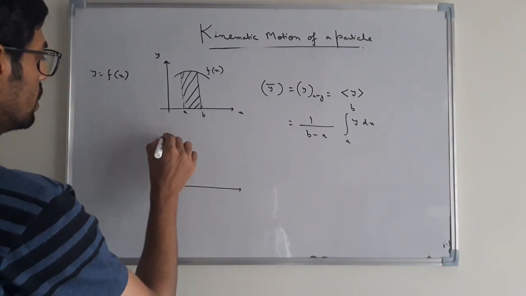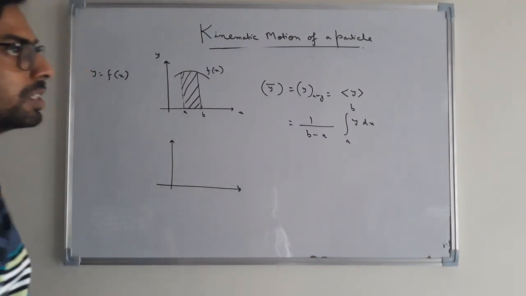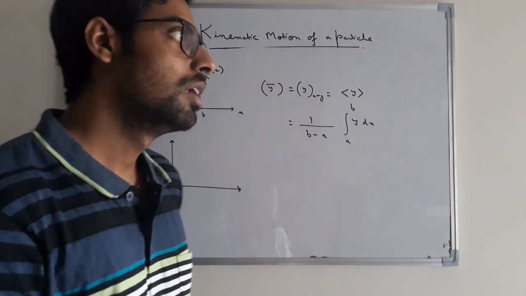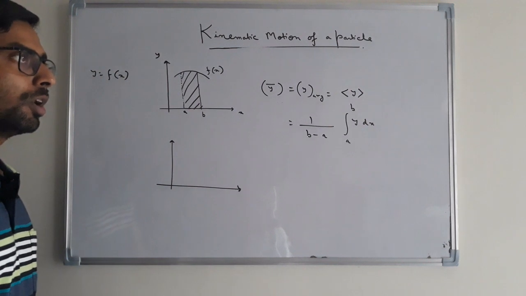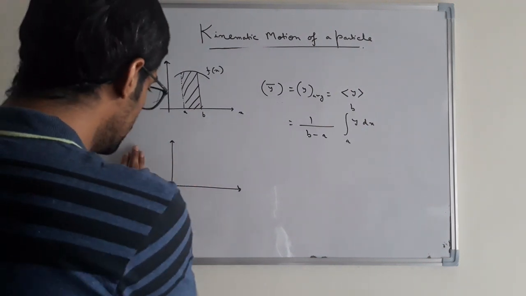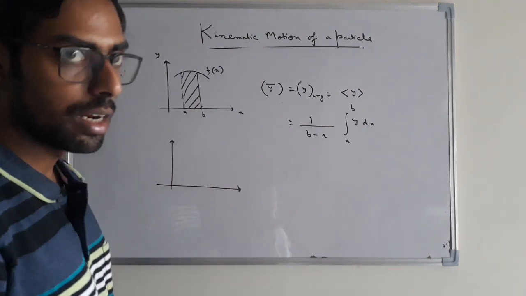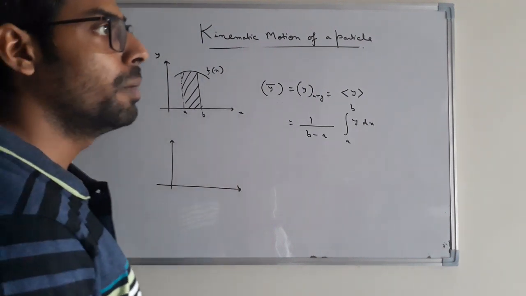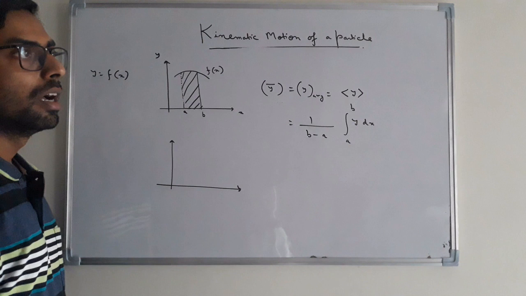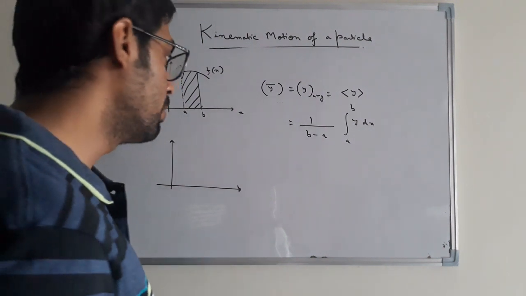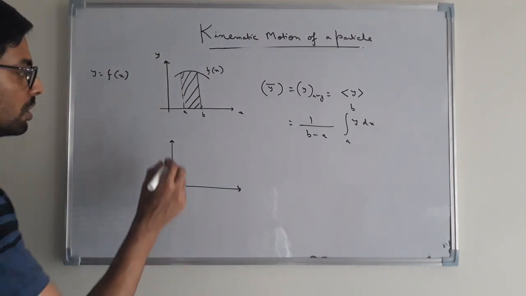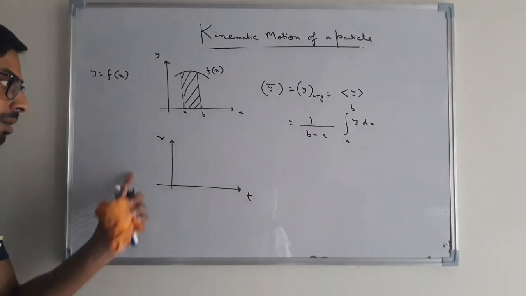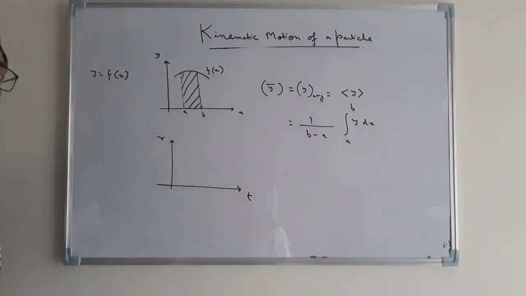So for velocity, which graph should we take for finding velocity? It is a very important question: which graphical plot of which parameter versus which parameter is to be considered for finding out the velocity of a particle. We have discussed that velocity is the time rate of change of position of a moving particle. Therefore you should take the position versus time graph, the RT graph.